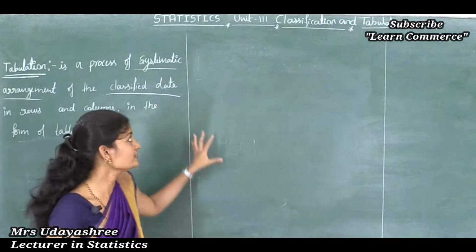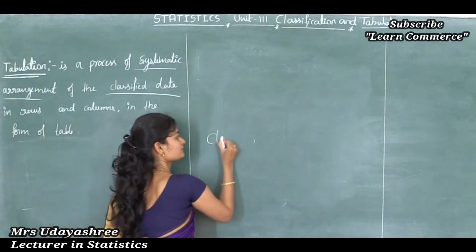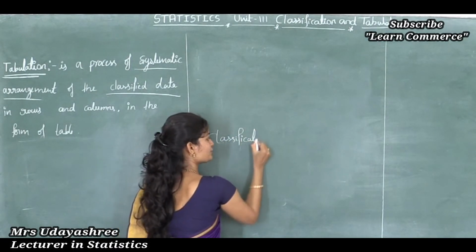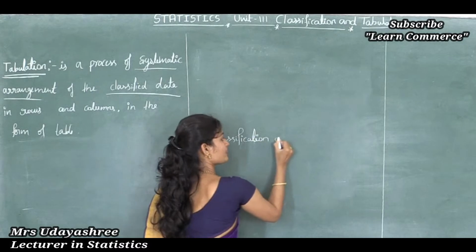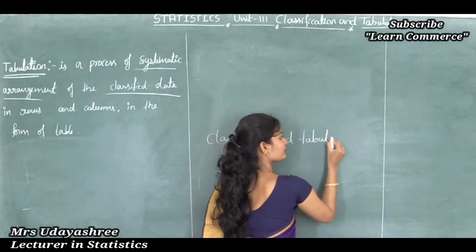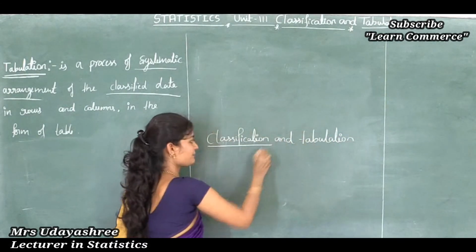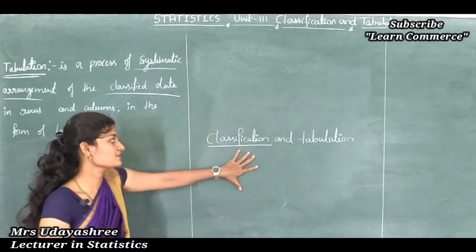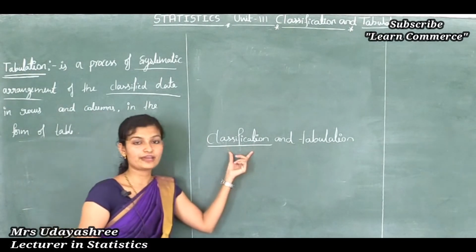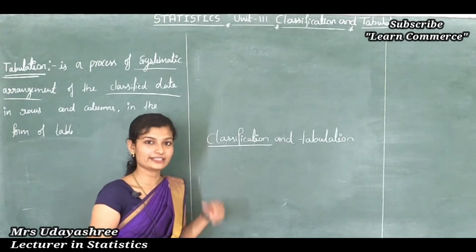We know that this chapter is based on classification and tabulation. So what is classification? That we already discussed in previous classes. Classification is the process of arranging the data in groups or classes according to common characteristics.